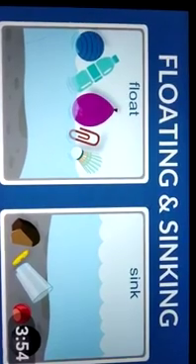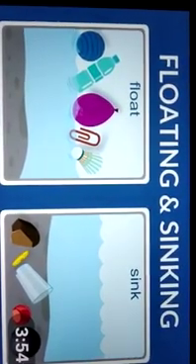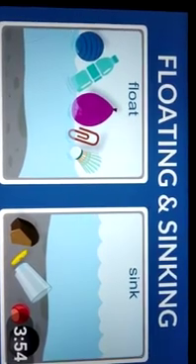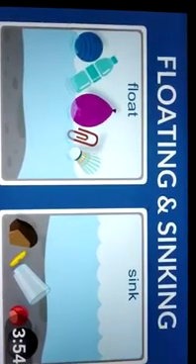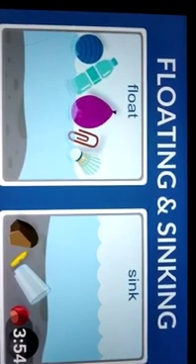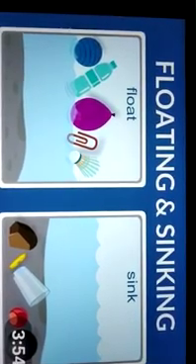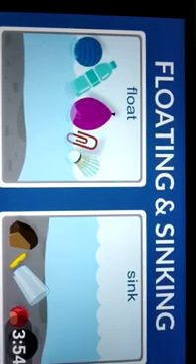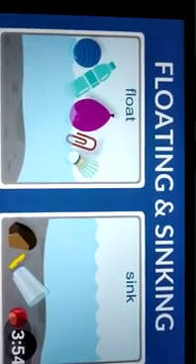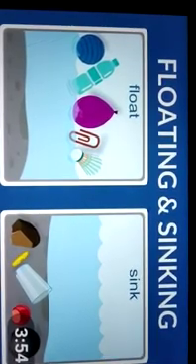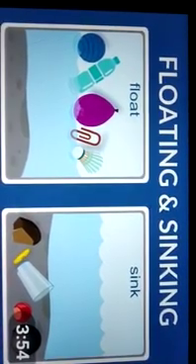Now, floating and sinking. Some objects float on water while some sink in water. It depends upon the weight of the material. The substance which is heavier than water will sink in water, and the substance which is lighter than water will float.